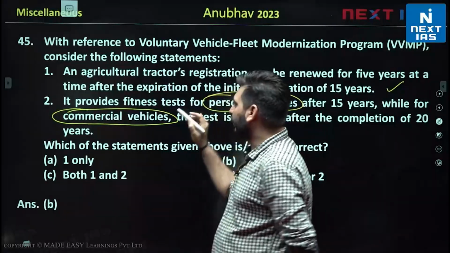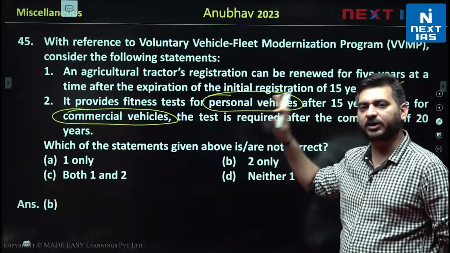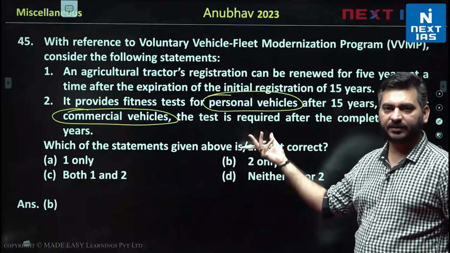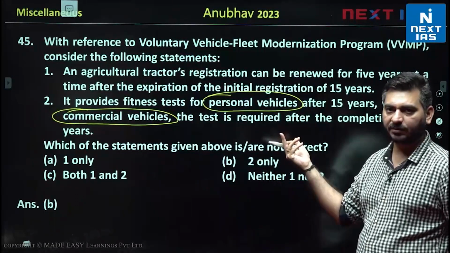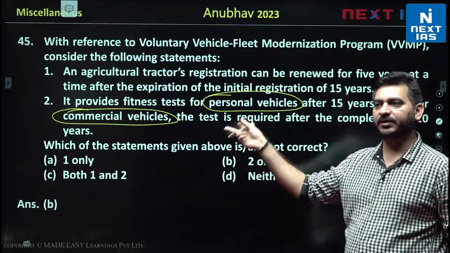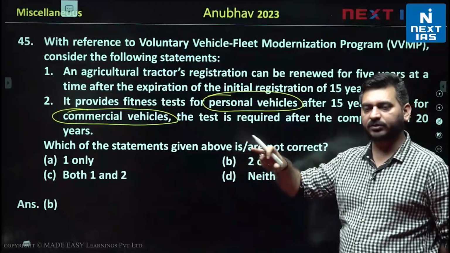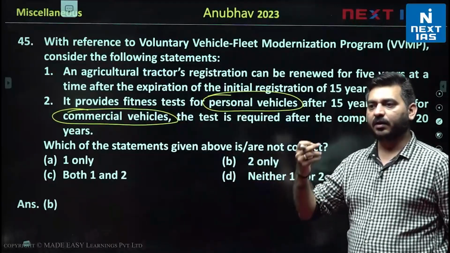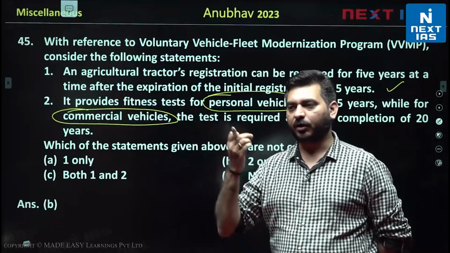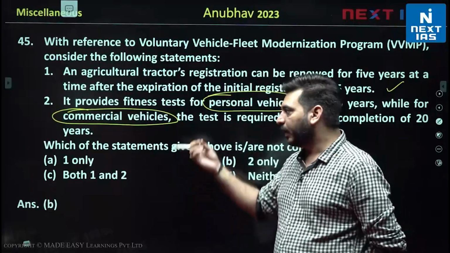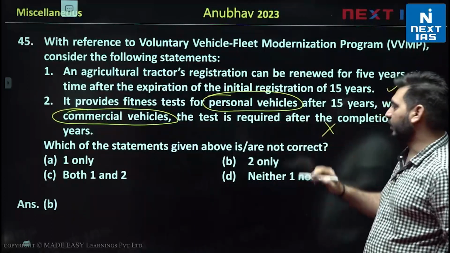Right. So here you can understand this statement just by reading it. In fact, even if you don't know what the actual fact is, you should understand by reading that 20 for commercial and 15 for personal vehicle, that cannot be possible. Obviously commercial vehicles are mostly run on diesel, more polluting, and they need to be tested more because they will run more on highways. If we talk about the fitness of the vehicle, their fitness is supposed to deteriorate, or if you talk about the depreciation of the vehicle, it will be more in commercial vehicles as compared to personal vehicles. So this statement will be wrong, right?